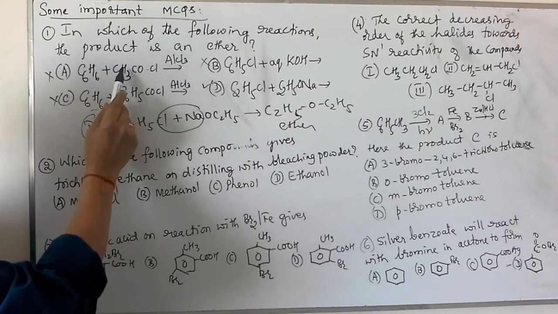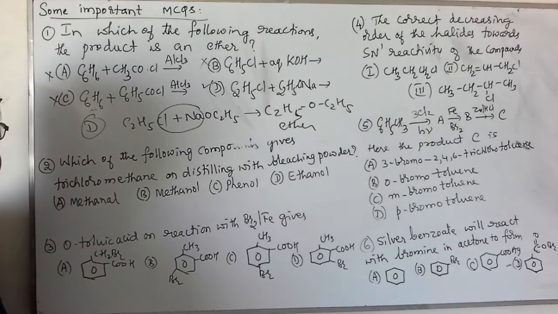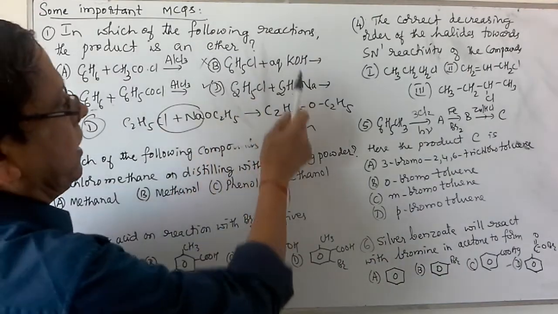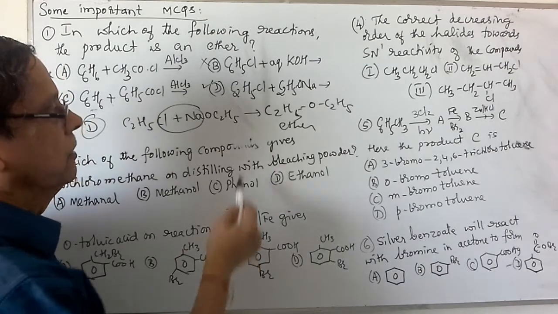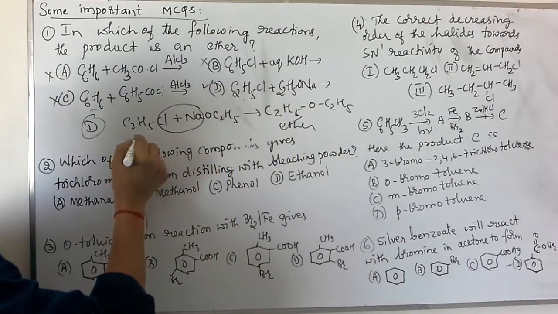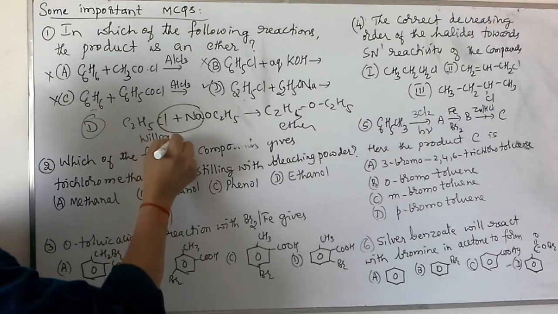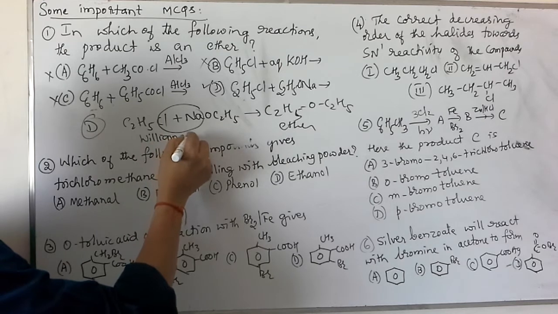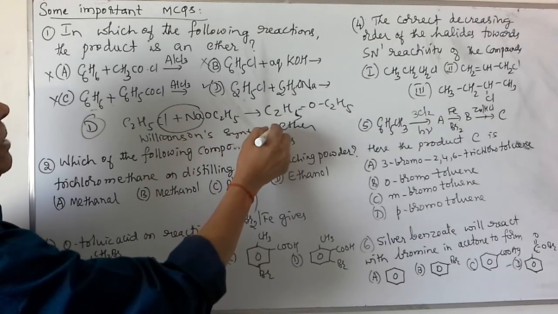First one and third one are actually Friedel-Crafts acylation reactions. Second one is actually substitution of the chlorine with potassium hydroxide under drastic condition, and phenol is the product. The fourth reaction is actually called the Williamson's synthesis. This gives rise to an ether.